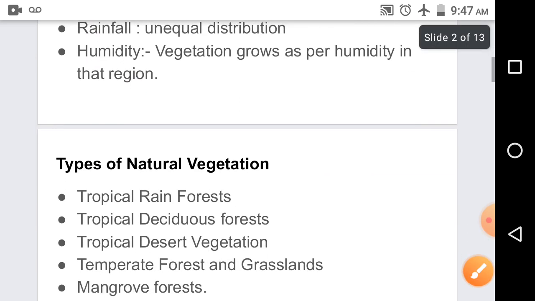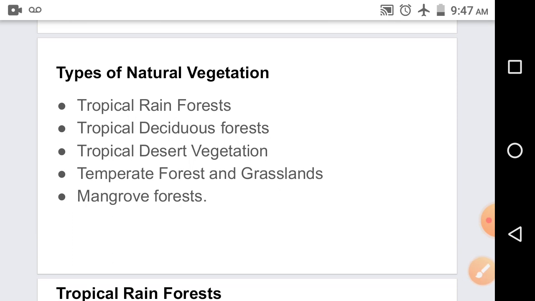Our next topic is types of natural vegetation. Existence and growth of any vegetation depends on the climate of that particular region. In the regions of identical climate, the vegetation seen is mostly identical. Regions of such ecological similarities are called natural vegetation regions, and on the basis of altitude, soils, rainfall, and temperature, natural vegetation regions are divided into five types. So let us see these five types.